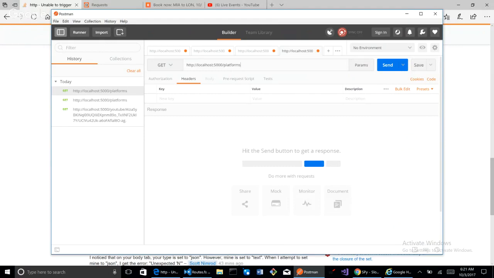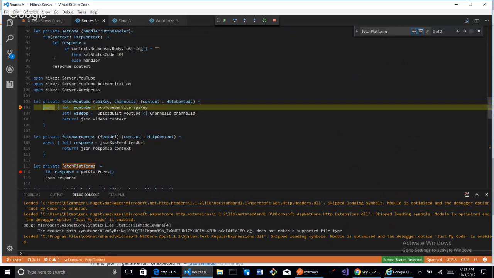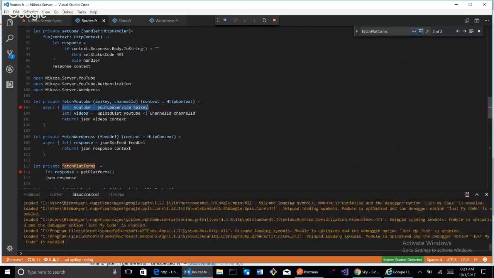I don't understand. Now, what's strange is this YouTube, if I call my YouTube service, which is this right here, and I pass in some parameters, this stuff works. And you see my Visual Studio Code debugger, the breakpoint gets triggered, and that works.